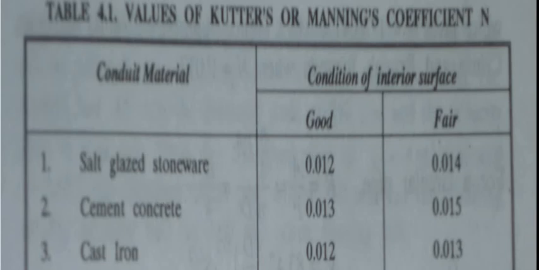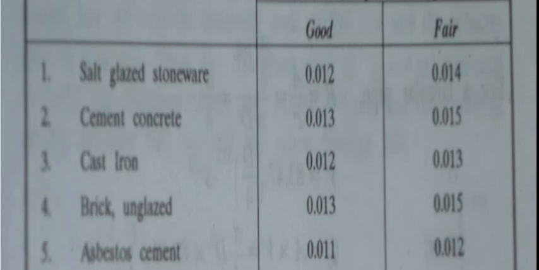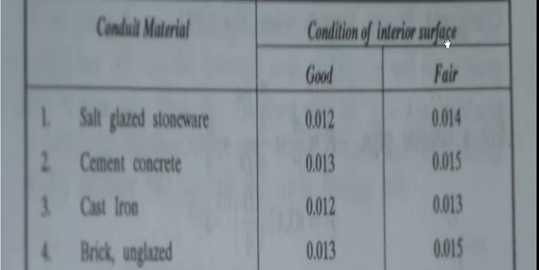Generally, as I have said earlier in this lecture, we provide cement concrete pipe or cast iron pipe, so we generally use values for Kutter's equation of 0.012 or 0.013. Similarly, for the condition of the interior surface, there are good and fair conditions.